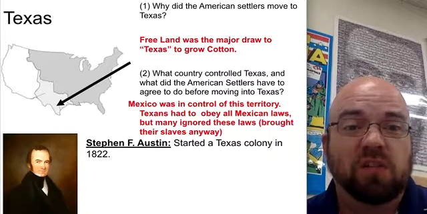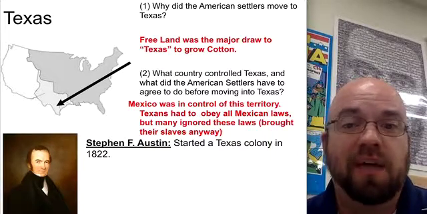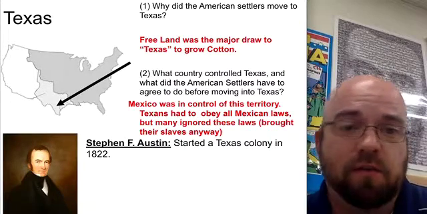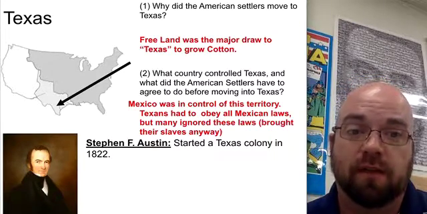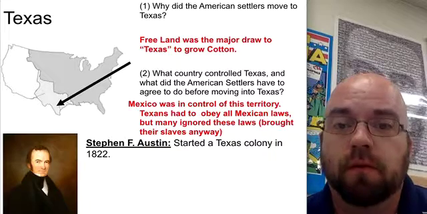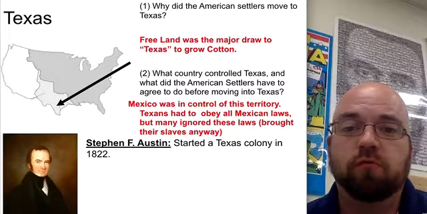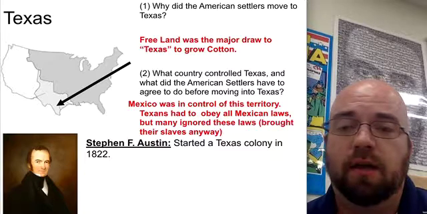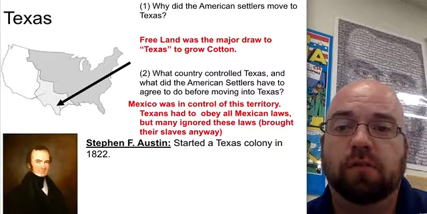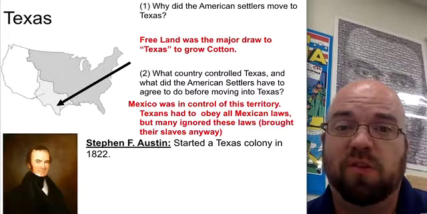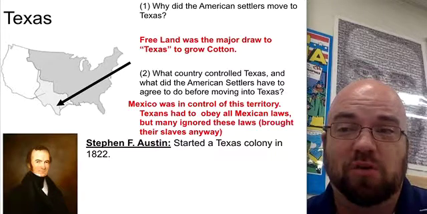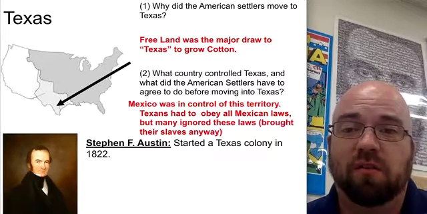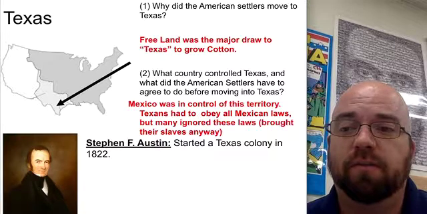And some of the conditions that the Americans had to live under was they had to obey the laws of Mexico, including the law that said slavery was illegal, which is not true in the United States in this time period. Slavery was still very much legal. And a lot of these Americans that were moving into Mexico owned slaves, which they brought with them anyway and pretty much ignored this law in Mexico that outlawed slavery.